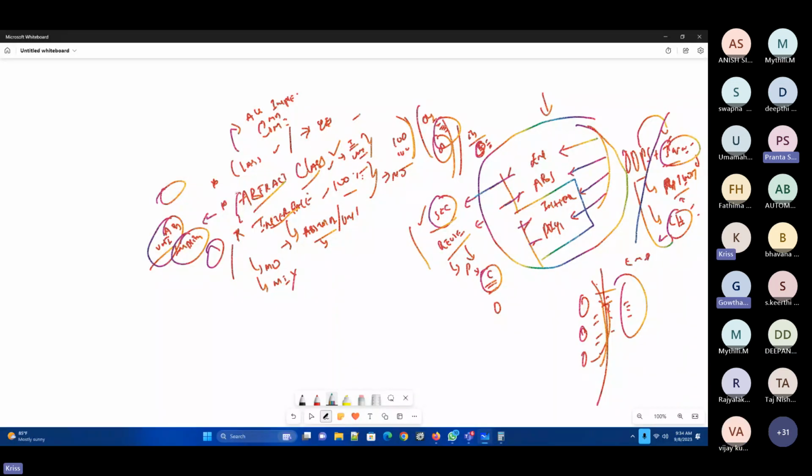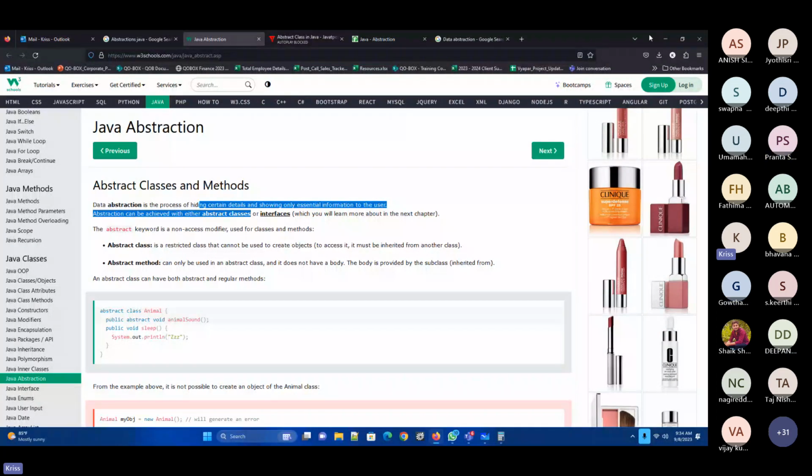So why? Okay, tell me the reason why we can't create the object. Because it will have abstract methods which don't have the body. Absolutely. So the basic problem here is that it will not have the accurate information. There will be unimplemented methods, right?